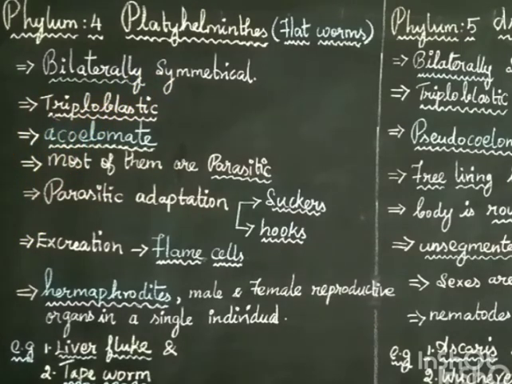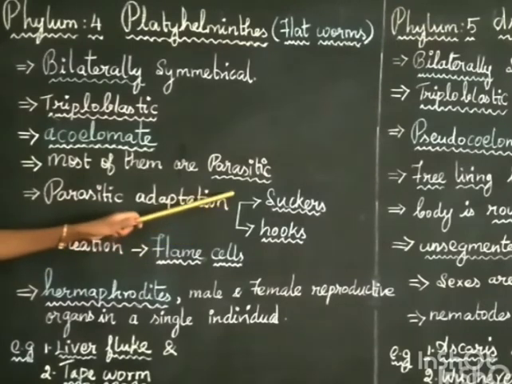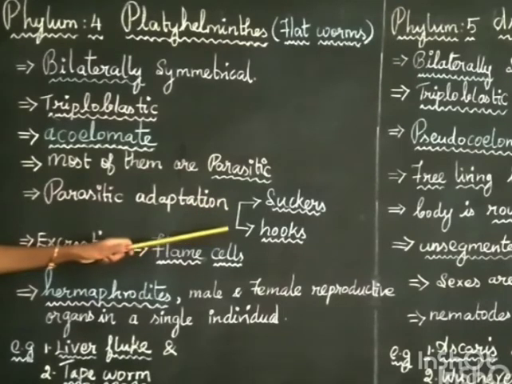So if it is a parasite, it has to live inside the host. So it has a special adaptation that is called parasitic adaptation. Nothing but the body is modified to attach to the host. These worms have two types of attachments, that is the sucker and the hooks. With the help of the sucker and hooks, these animals get attached to the host.